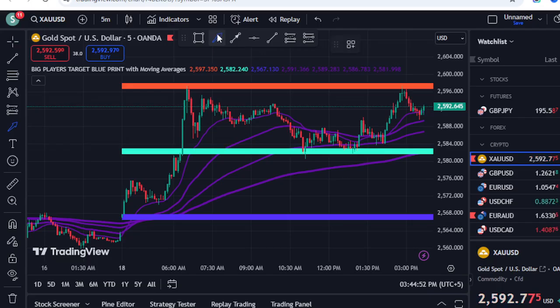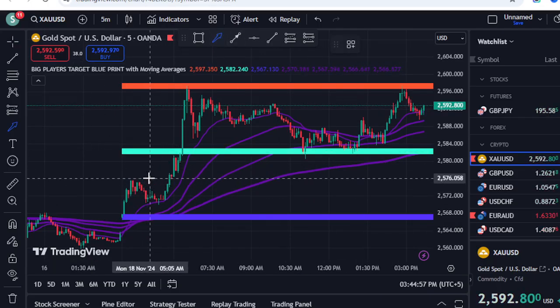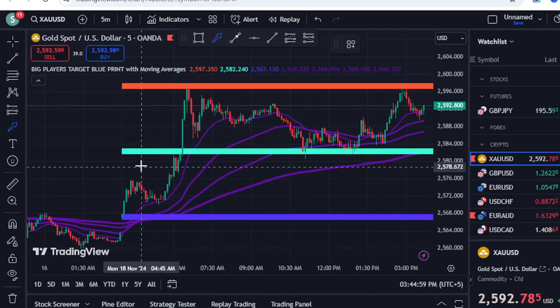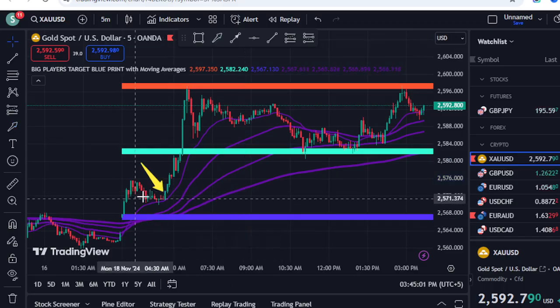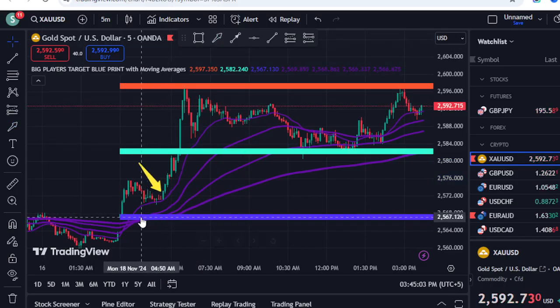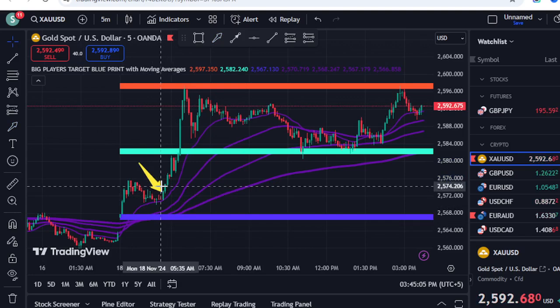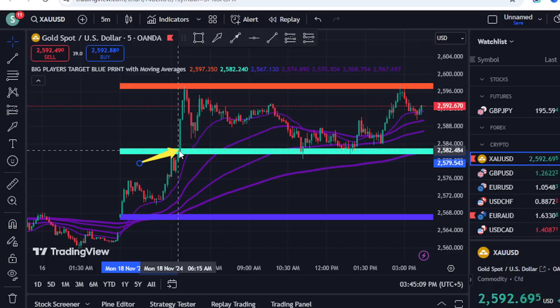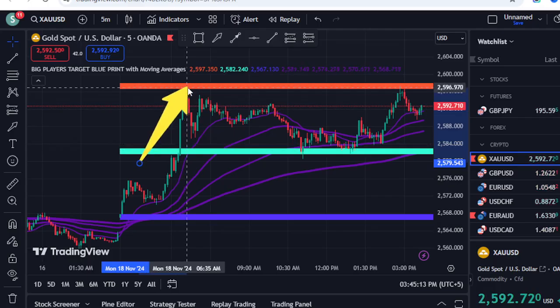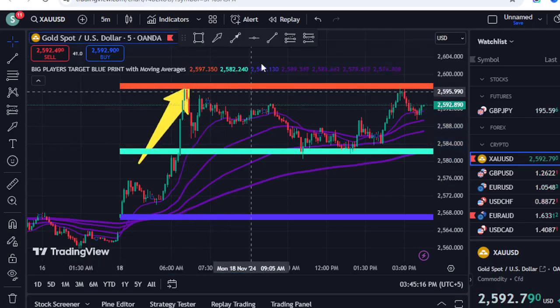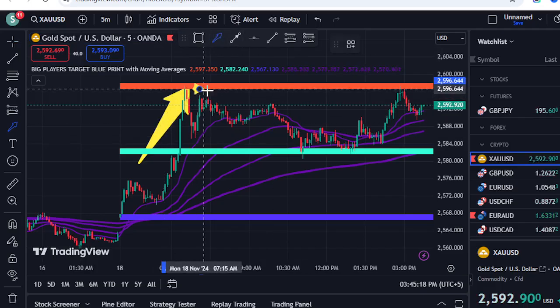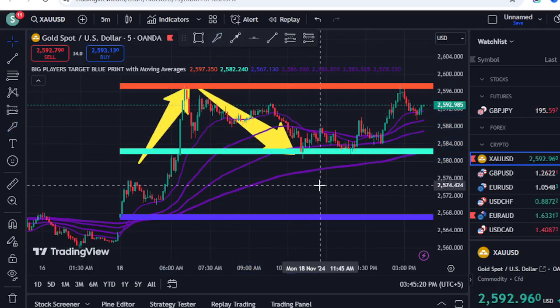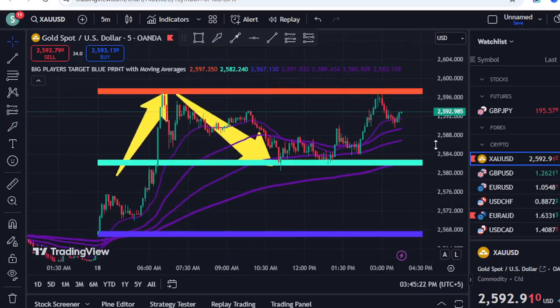For example, if you have checked my Friday video, or if you are in my Telegram group, then you must have seen that from Friday I was saying on gold that the price is above the moving average and it is rejected from the blue level. Now it's time to take a buy position. First of all, our TP remains at the green level, and then you can see the market exactly tested the top level. And when the market starts today, first of all it comes down to retest the green level that you can see on the screen.